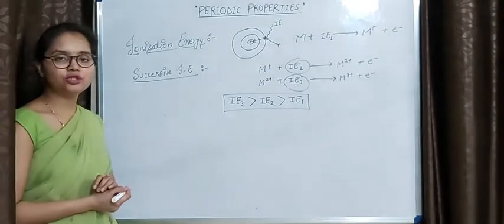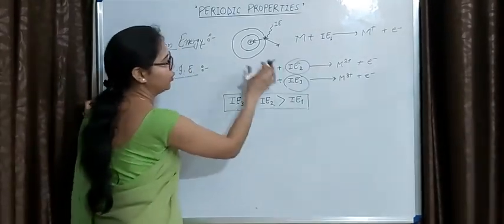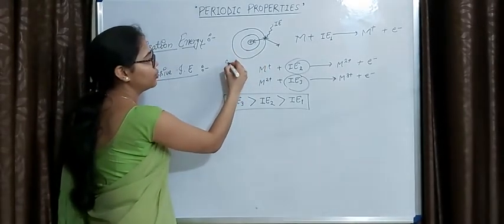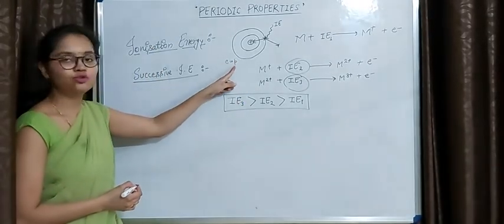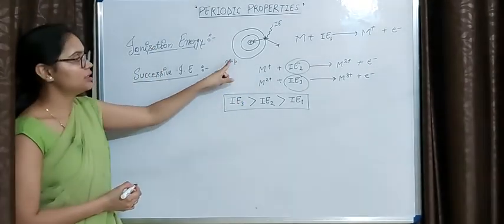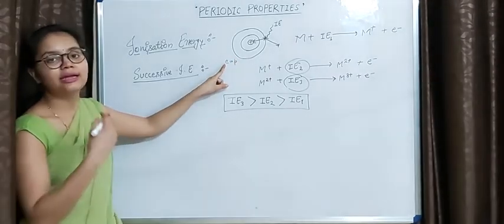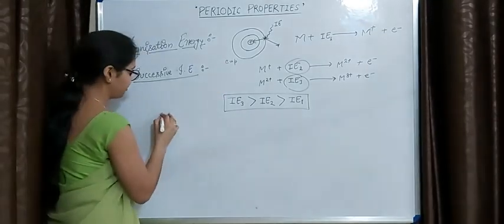It is very easy to explain. Suppose we are talking about IE1, about this atom. In this atom, the number of electrons equals the number of protons. Which means here the nuclear charge attracts x electrons, suppose x electrons.